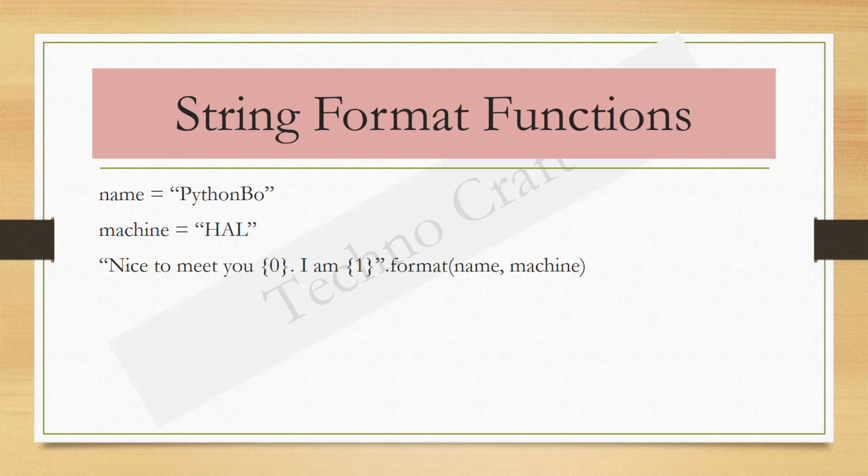We put the number 0 in our sentence, so that evaluates to name. Similarly, we put the number 1 so that it will evaluate to machine. We can keep going on with this forever. In fact, we can put 0 again anywhere in our sentence, and it's all going to refer to the same.